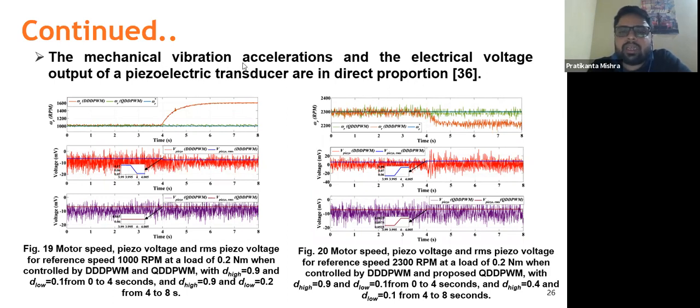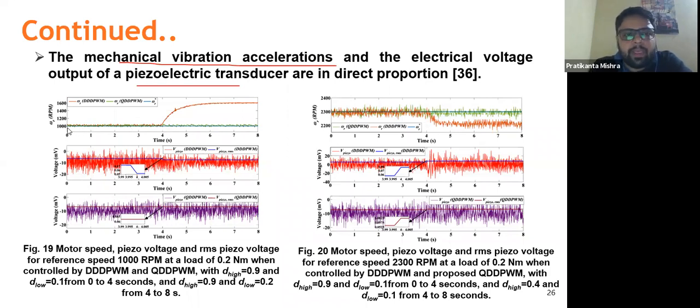That is, the vibrations happening over the case are in direct proportion with the output electrical voltage of a piezoelectric transducer. So we have only measured the voltage of the piezoelectric transducer, and from there we have estimated the mechanical vibration accelerations happening on the motor casing, and it was placed horizontally over the motor.